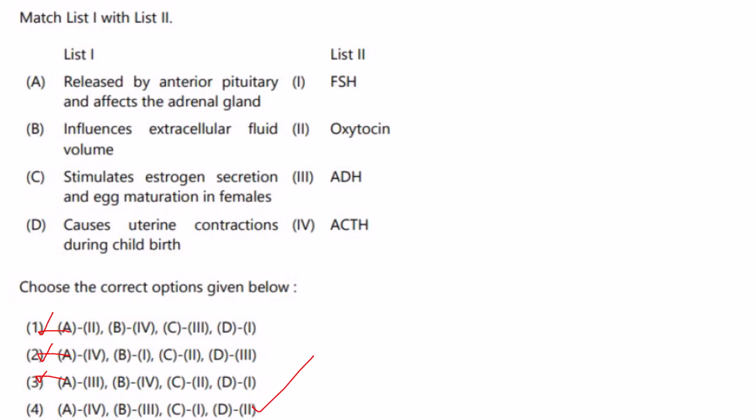Okay, we will see the others. Stimulates estrogen secretion and egg maturation, that is follicle stimulating hormone, so C1. And causes uterine contraction during childbirth is your oxytocin, that is D2. So the answer is 4.